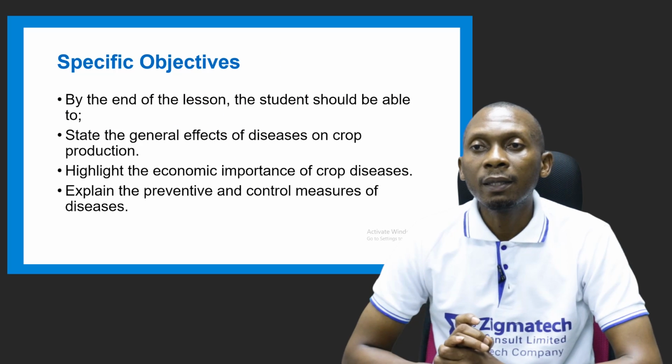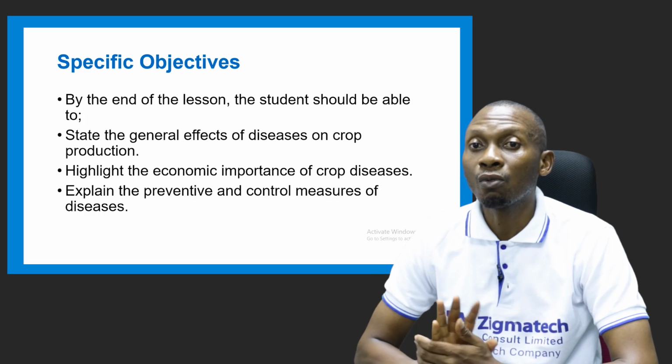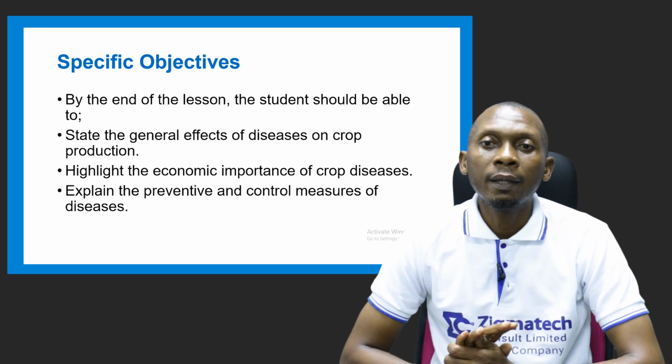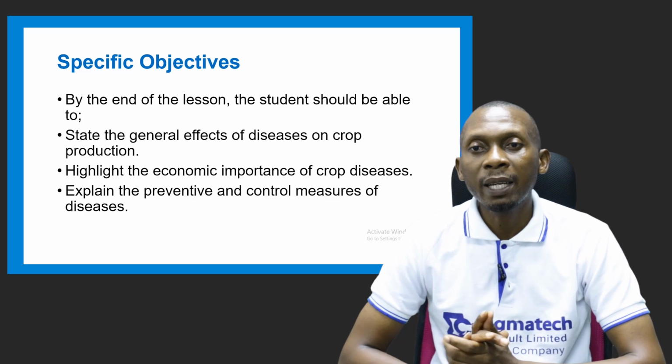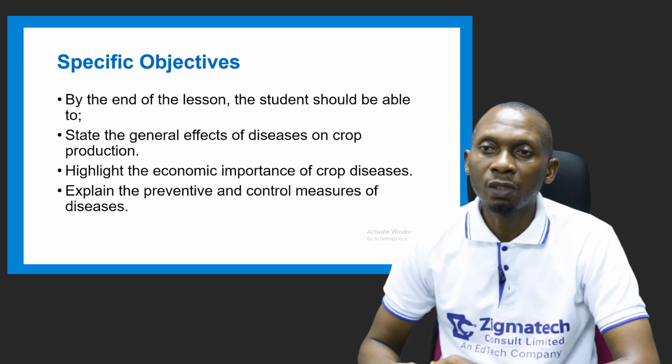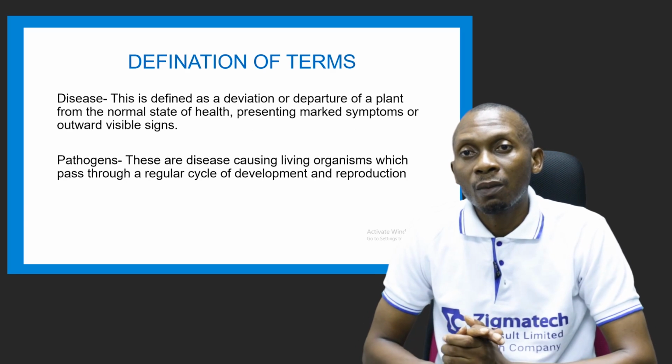So by the end of the lesson, we should be able to state the general effects of diseases on crop production and highlight the economic importance of crop diseases and also explain the preventive and control measures of diseases. So let's just